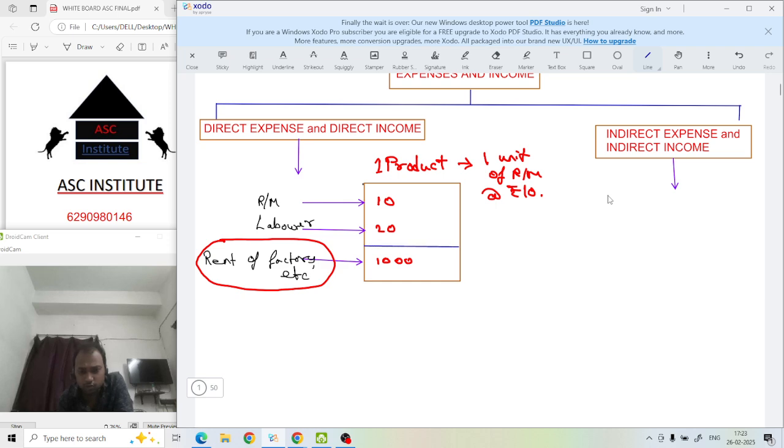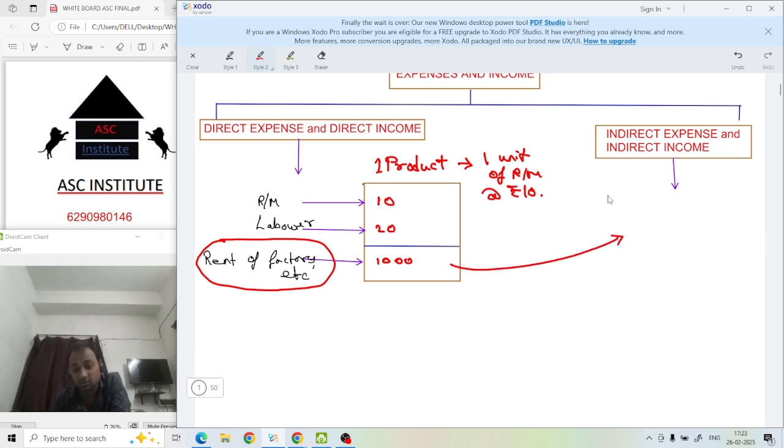Now these 1,000 rupees have to be transferred over here, because it is an indirect expense. Understood? So why do we do this apportionment and allocation, which is direct and which is indirect? Only for one reason.